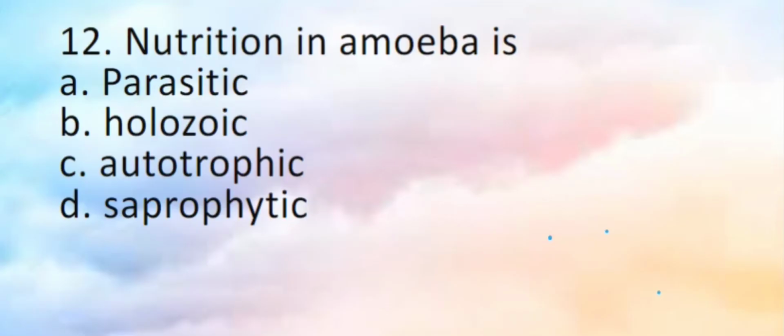Question number 12, nutrition in amoeba is. It's a simple knowledge based MCQ. We know amoeba nutrition is holozoic, because in the first question I told there are different types of heterotrophic nutrition. Taking in food inside and digesting is holozoic. Amoeba does the same. Parasitic nutrition means they are living on the body of the host and deriving nutrition, harming it. Autotrophic is preparing their own food, but chlorophyll is required. Amoeba does not have chlorophyll. And saprophytic is on dead and decomposed matter, which is present mainly in fungi.